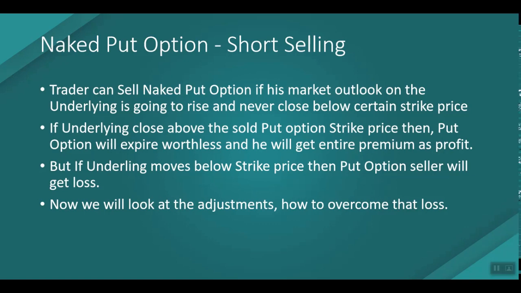If the underlying closes above the sold put option strike price, then the put option will expire worthless and he will get the entire premium as profit. But if the underlying moves below the strike price, then the put option seller will take a loss. Now we'll look at the adjustments: if we are in a loss, how can we overcome those losses?